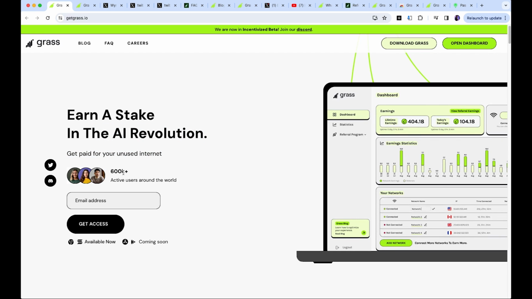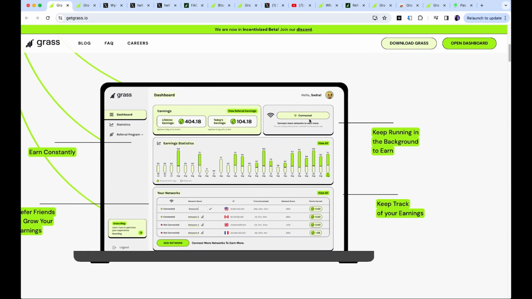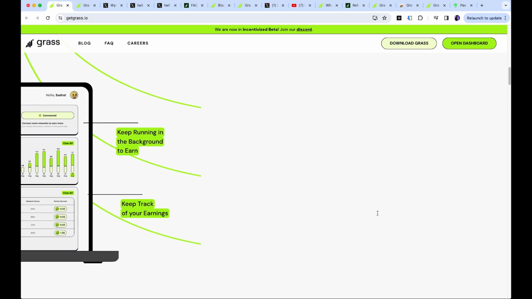They can already see that there's over 600,000 users around the world. Now it's available on Chrome as a Chrome extension. It's available on the Solana Saga mobile as one of the decentralized apps, and very soon it's going to be coming to the Play Store and the App Store as well. So if we quickly run through the website, we can see here a dashboard where people can earn constantly. You also can refer friends, and that's going to grow your network, and it just runs in the background and you can keep track of your earnings.